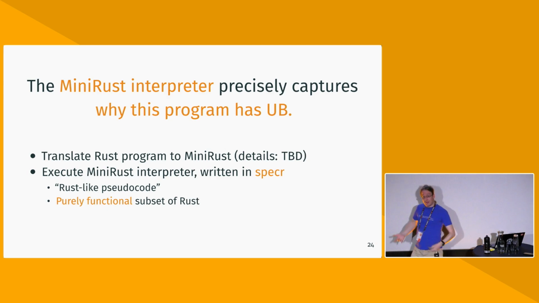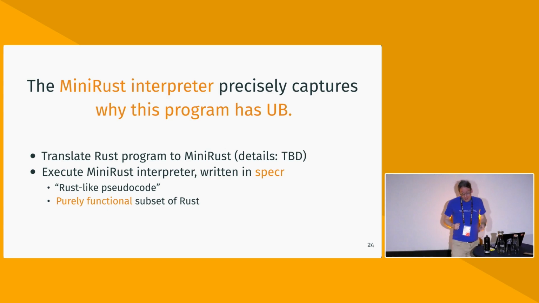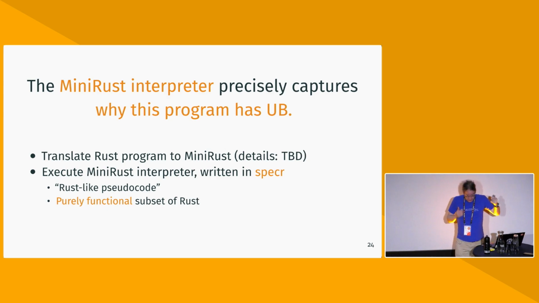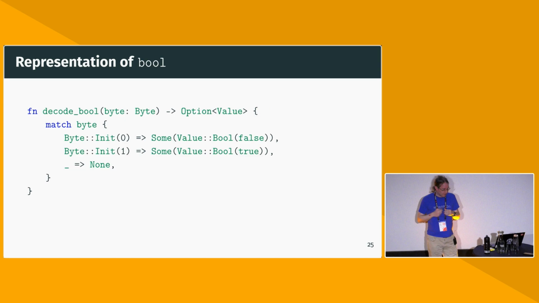At some point we need to make that formal as well, and we will think about that at some point, but not yet. And then we have a MiniRust program. We have the MiniRust interpreter, which is written in this Rust-like pseudocode that is called specker. You can think of it as basically a purely functional subset of Rust. And you can just run that as you just saw in the demo, and it'll tell you what the program does when you execute it on the specification.